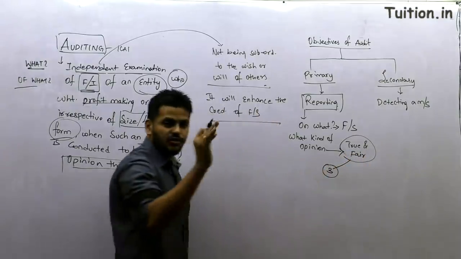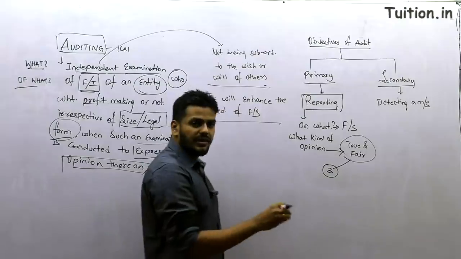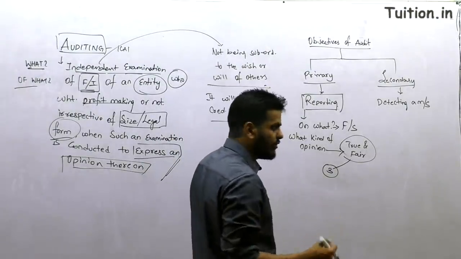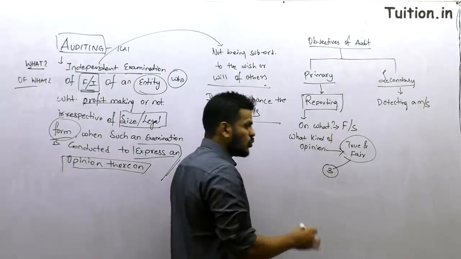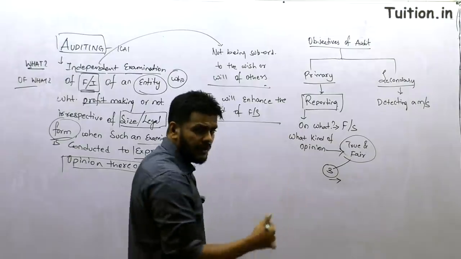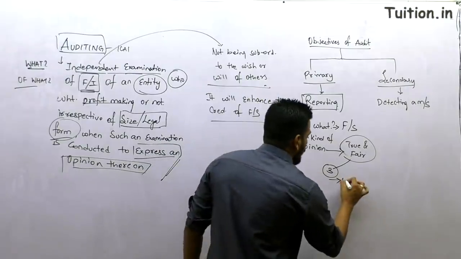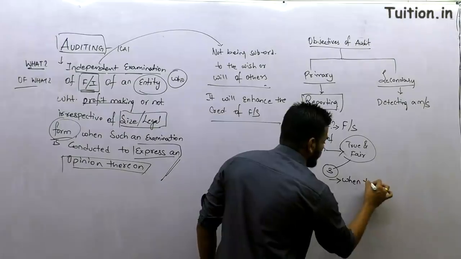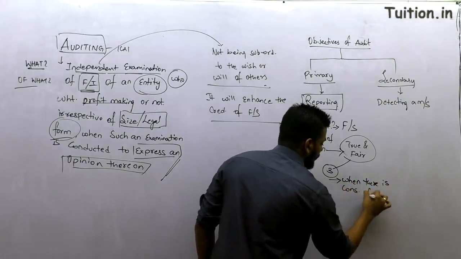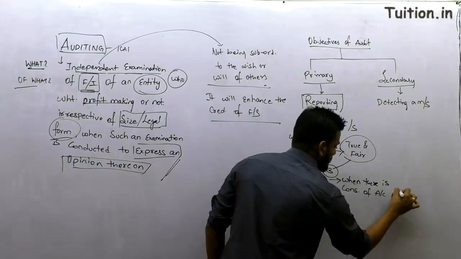Now there are three reasons when you can call that the financial statements are true and fair. When do you say that the financial statements are true and fair? The financial statements are true and fair when the following 3 points are met. What is point number 1? When there is consistency of accounting policies.